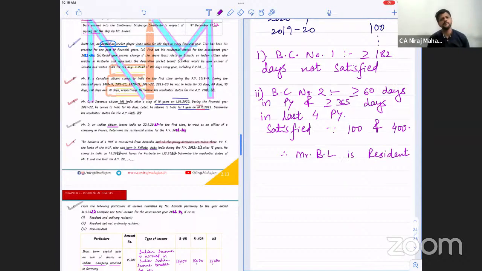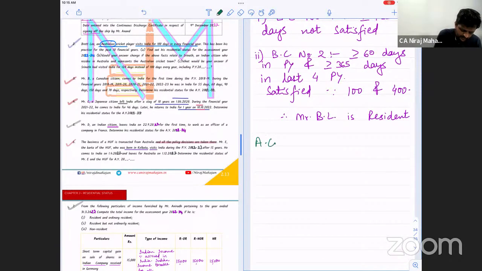Clear till here? Now, in very simple terms, I hope you will be able to answer me quickly whether RNOR or ROR. For that, you'll check additional condition number 1 or 2 first. Which one will you check first? Which is easier to calculate? We'll check additional condition number 2. At least what? 730 days in last 7 years. Satisfied or not satisfied?